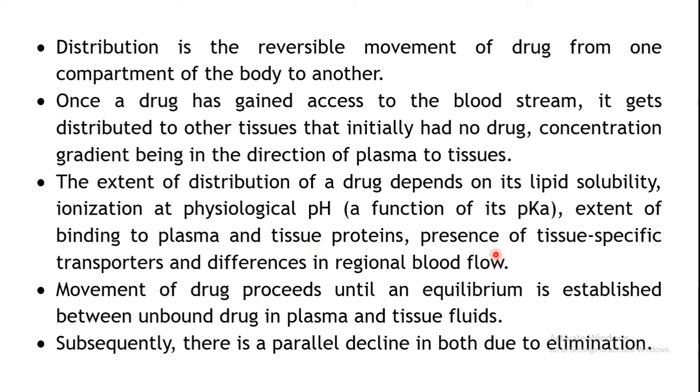Then the presence of tissue-specific transporters. If there are certain transporters that can move the drug across the membrane, that will also alter the distribution. Also the differences in regional blood flow. We have seen under the CVS that all the areas are not receiving the same amount of blood. The vital organs receive more blood as compared to other organs. So distribution also depends upon how much blood flow there is in that particular area. The more the blood flow, the more will be the distribution of that drug. Of course, other factors also play a role.